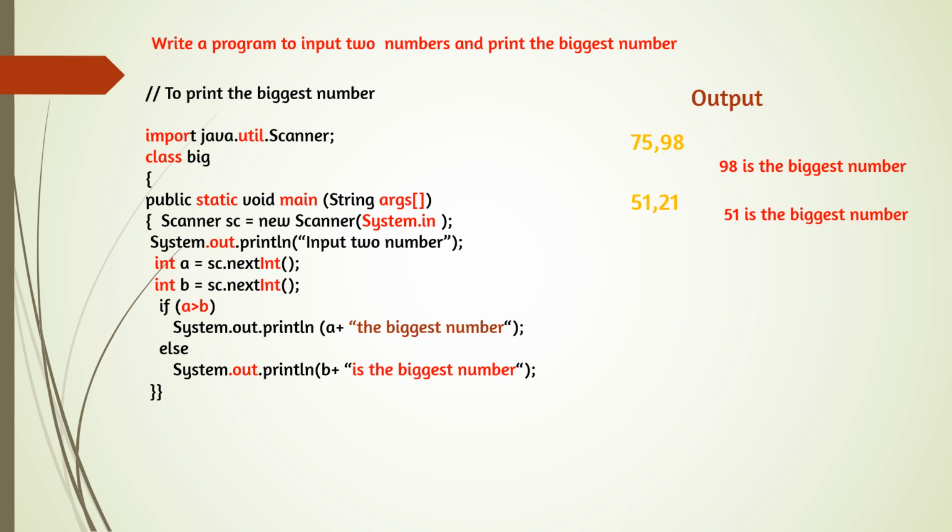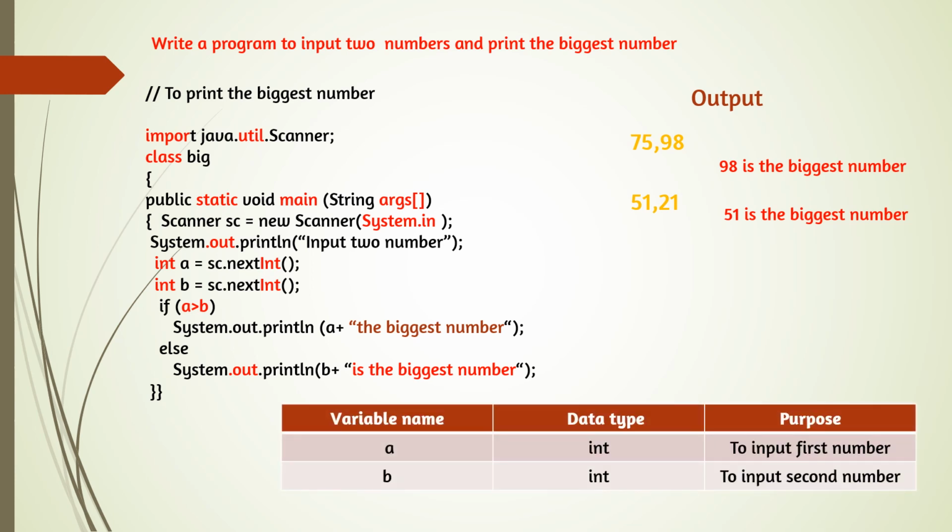So conditions will be checked. If the condition is true, the statement below if will be executed. If the condition is false, the statement given below else will be executed. So I think it is clear. And now the list of variables we can also see: int a for inputting the first number and int b for inputting the second number.